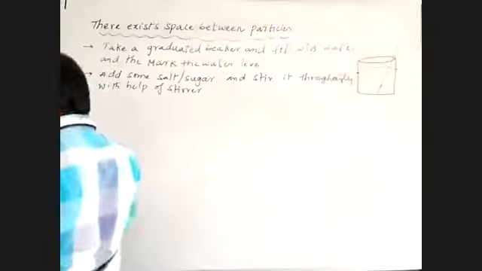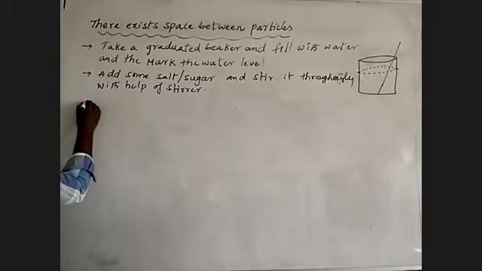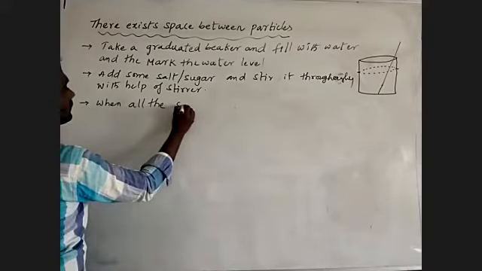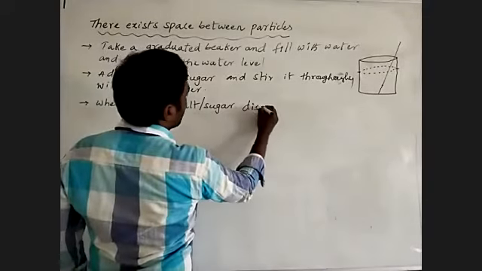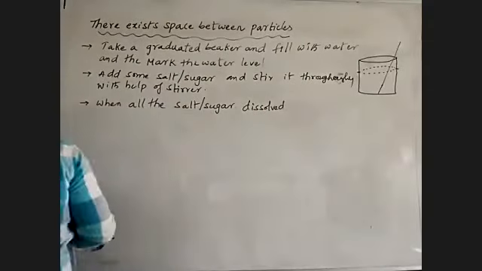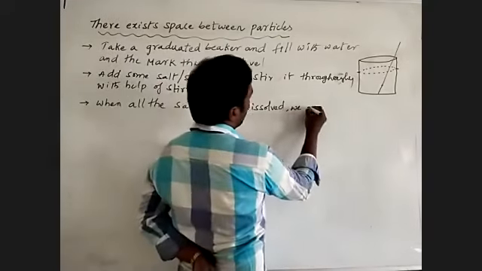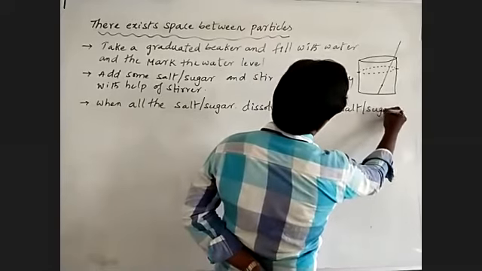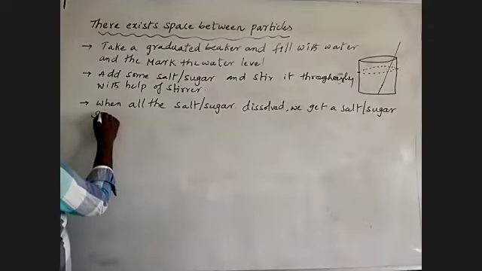After mixing well, when all the salt or sugar has dissolved, we get a salt or sugar solution.